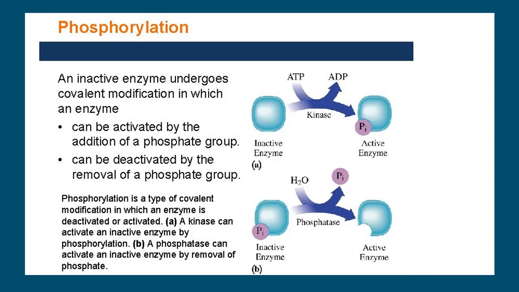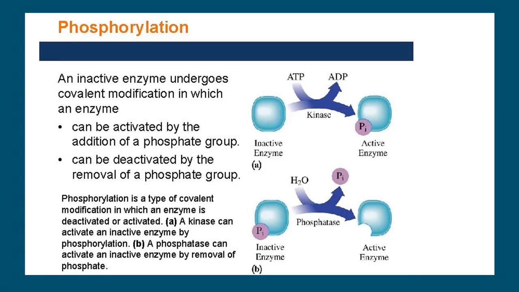Phosphorylation is a type of covalent modification in which an enzyme is deactivated or activated. When you are using a kinase, it will activate an inactive enzyme by phosphorylation.